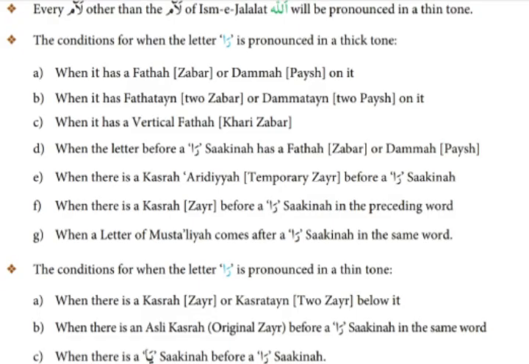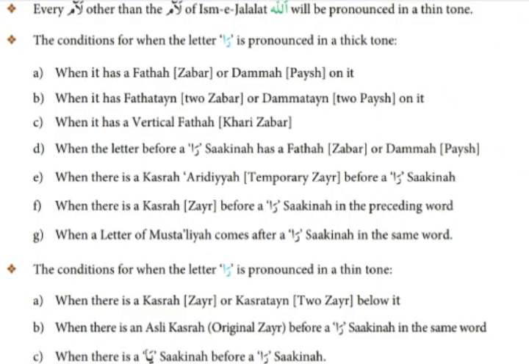Next rule. When there is a temporary zair before a Ra sakin. What is temporary zair? I'll tell you after these rules, but just keep in mind, if there is a Ra sakina, Ra has jazm on it, Ra sakina, and before Ra sakina a temporary zair comes, so you have to read Ra with thick tone.